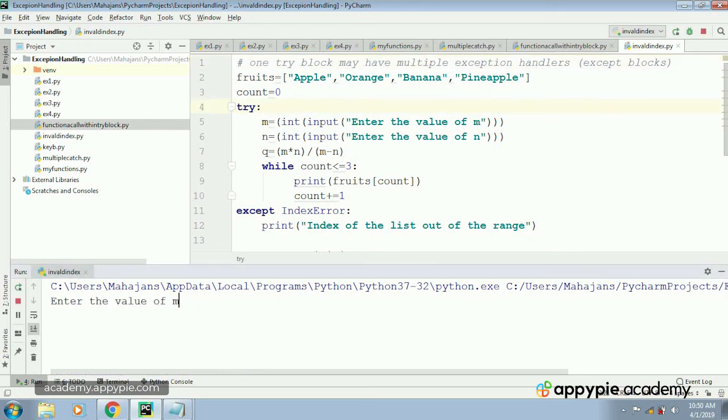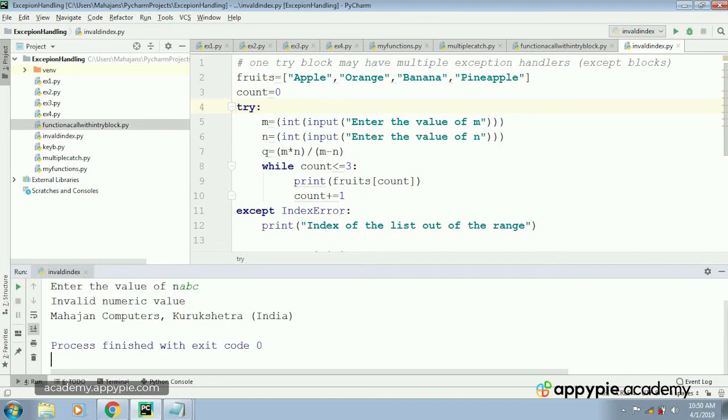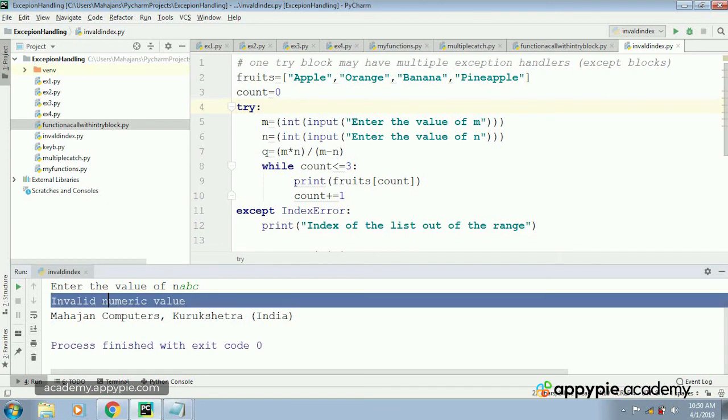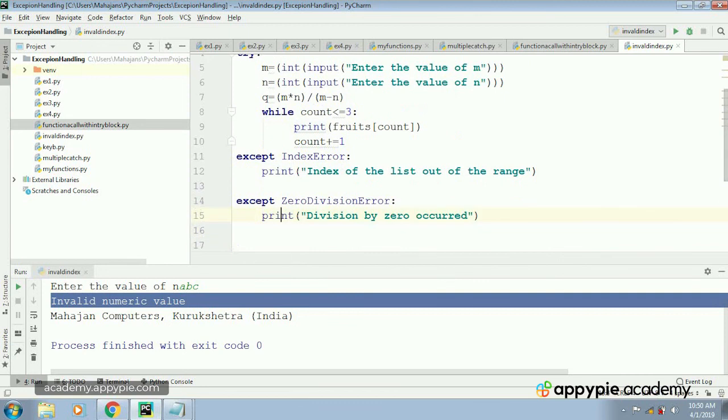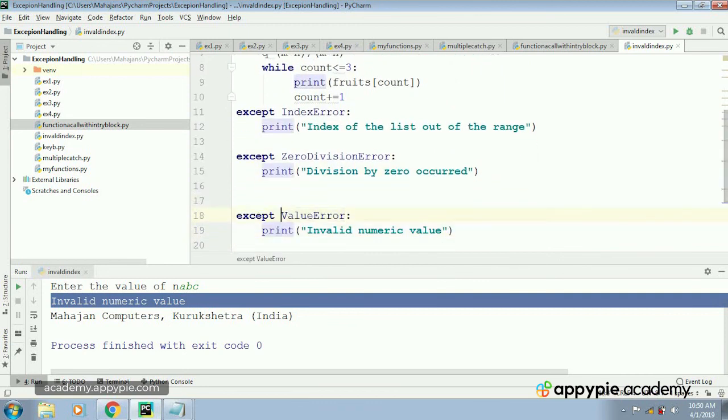If I happen to have the value of m as 10, but that of n as abc or xyz something, this is going to cause invalid numeric value. Actually the control has gone into this matching exception handler with the built-in exception name value error.